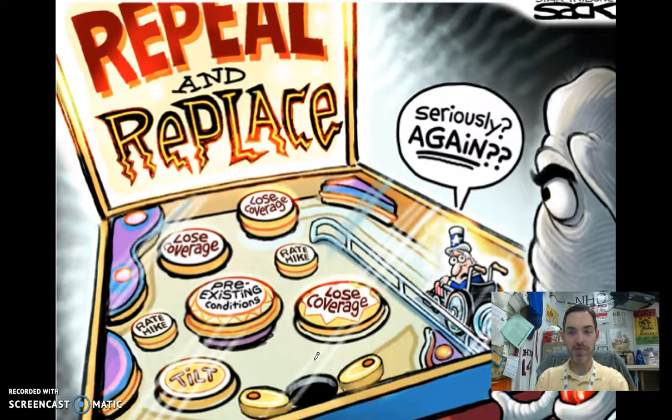The big emphasis here that we were looking for was a discussion of the GOP's new plan to try to repeal and replace Obamacare. Obviously a big part of that has to do with the name of the pinball machine up here, repeal and replace. You can also talk about the symbolism of the elephant, which I'm kind of covering with my little cutout here, and what that represents as far as the Republican Party. For most of you guys, you were able to focus in on that.